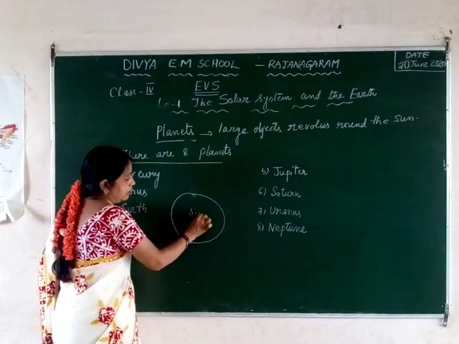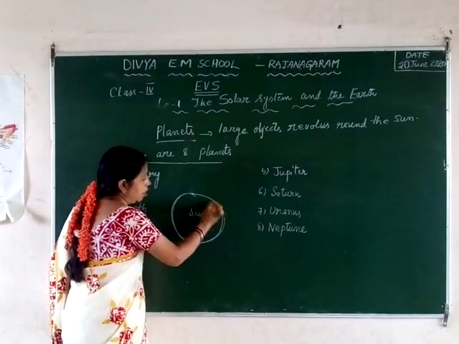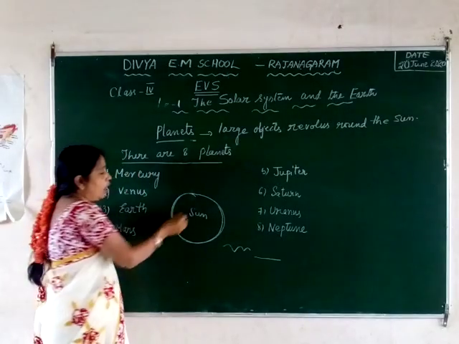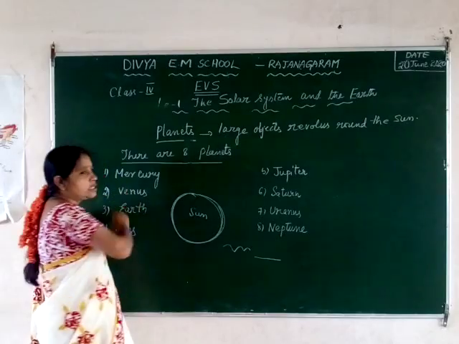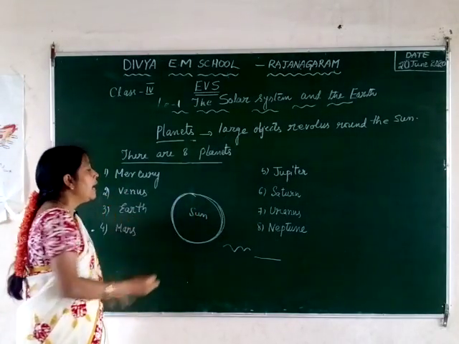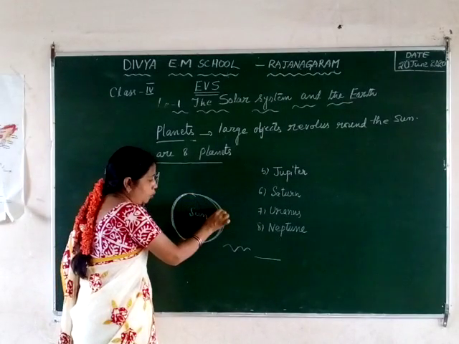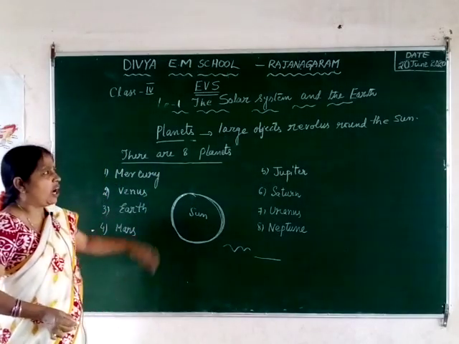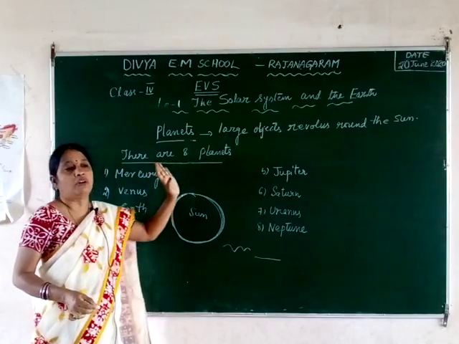For example, this is the sun. They will move in a particular path, not in a zigzag manner or in a straight line or in some other direction. Always they will revolve round the sun. That's why I use the word revolve, moving around the sun. Always when we discuss the solar system, we have to use the word revolve. That is the correct word for this movement of the planets.